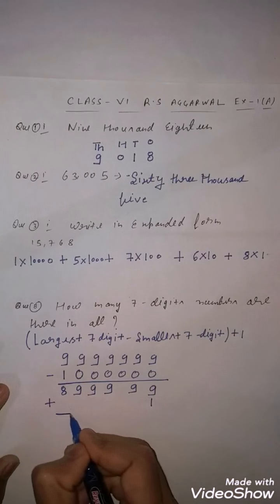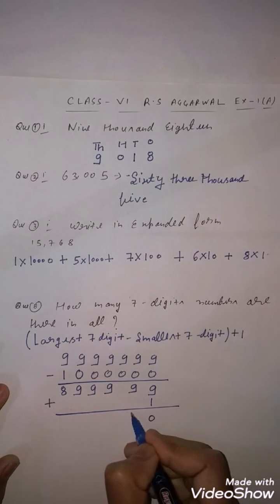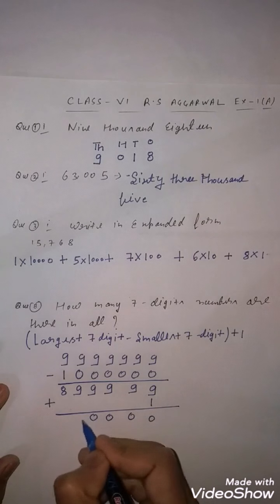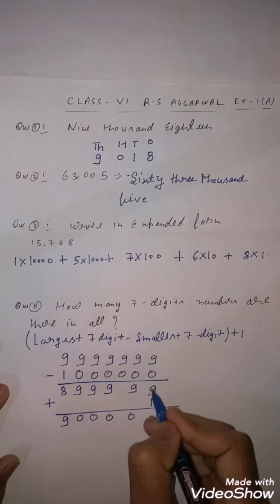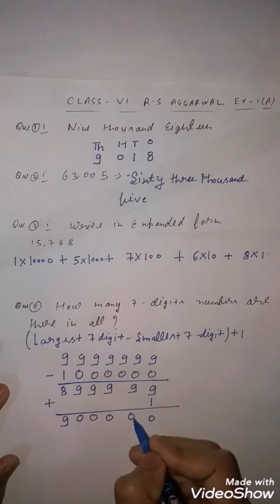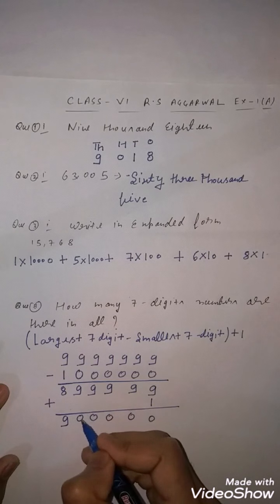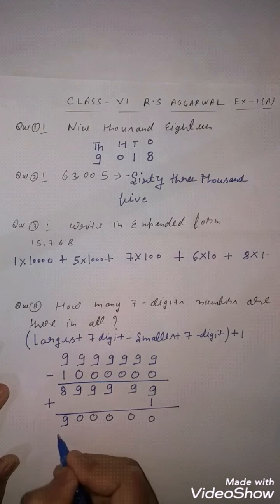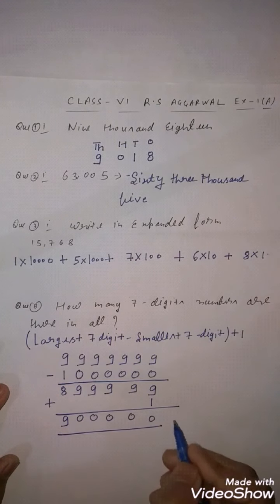You have to add 1. 9 plus 1 is 10, 0 carry, again carry, again carry, again carry, and the last is 9. So 9 plus 1 is 10, then 9 plus 1 is 10, and so on, and 8 plus 1 is 9. So this is your total of 7-digit numbers in all.